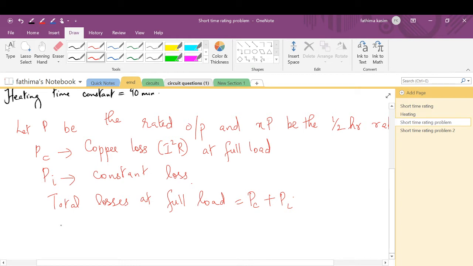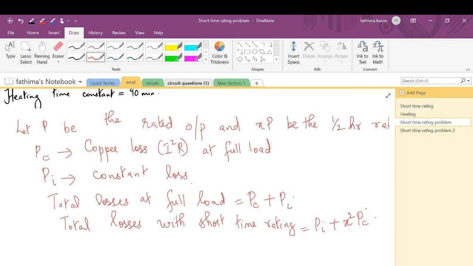So next is the total losses with short time rating. So total losses with short time rating will be equal to Pi plus X square times Pc, because XP is the half hour rating of the machine. P is the rated output, XP is the half hour rating of the machine. So at X times P, the current flowing through the machine will be X times the full load value. So the copper loss is proportional to the square of current. So we can write X square times Pc will be the copper loss at short time rating.